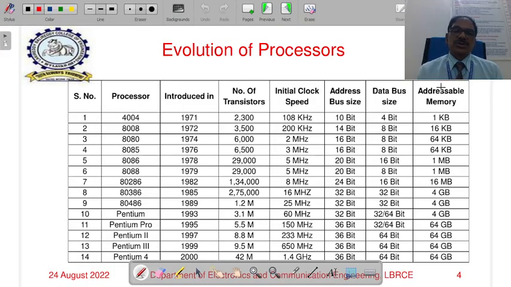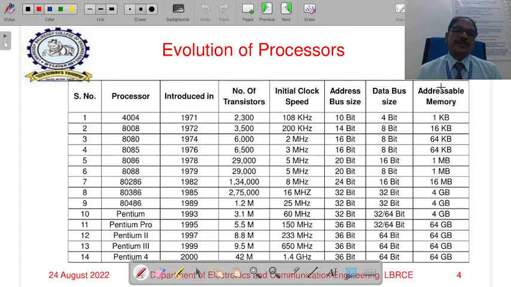The next version is the 8080. This was released in 1974 with 6000 transistors. It works with a 2 MHz clock frequency. The address bus is 16-bit and the data bus is 8-bit. With a 16-bit address bus, it can access up to 64 KB of memory. The disadvantage of the 8080 is that it needs 3 different power supplies to function properly.